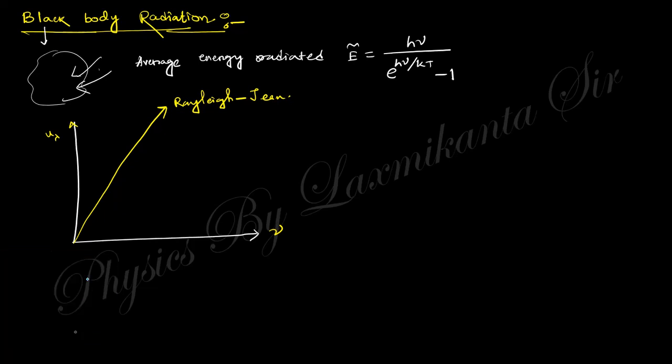Wien's theory says the result will be like that. This is Wien's theory of radiation.